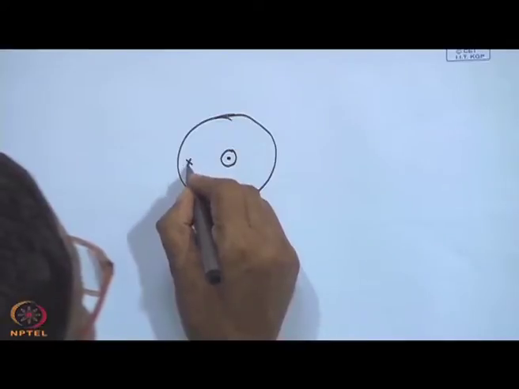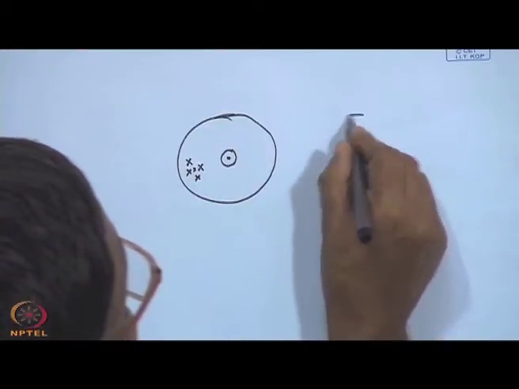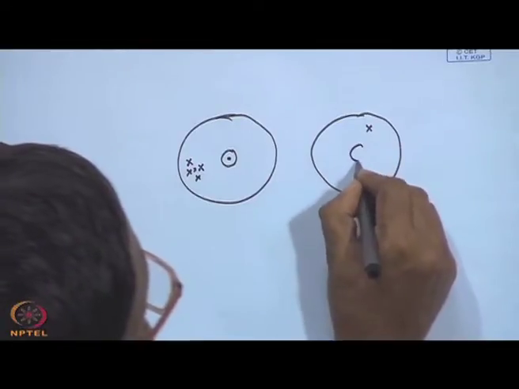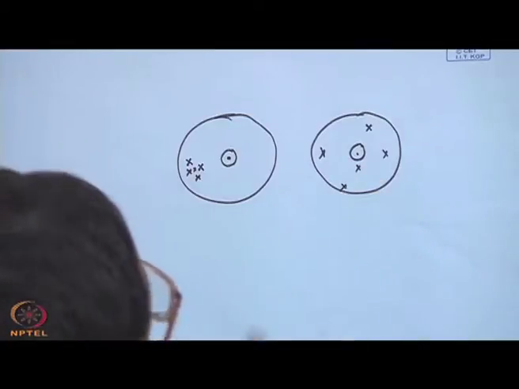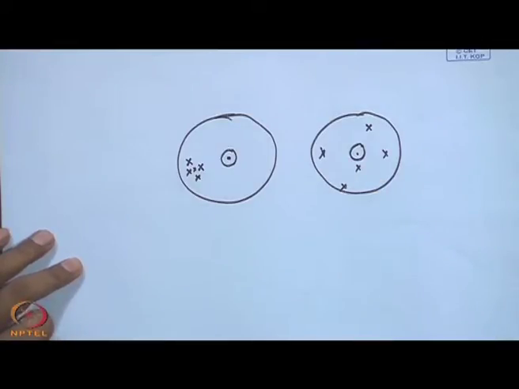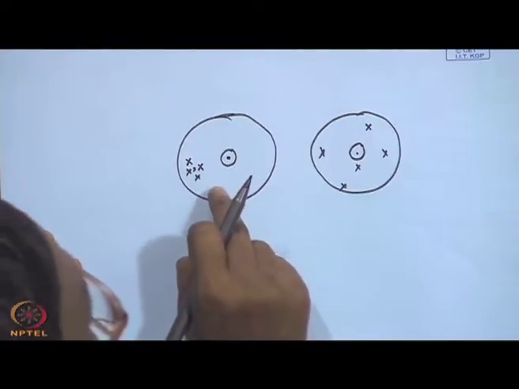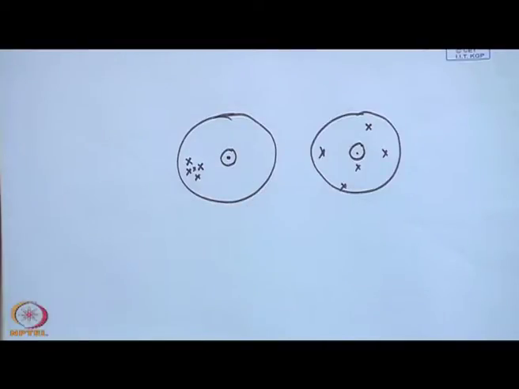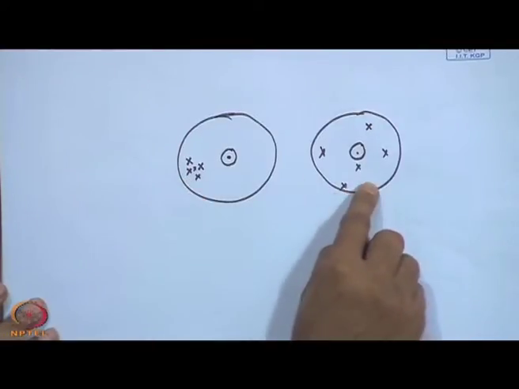Now, one shooter's shots are all here, and another shooter's shots are like this. You are the trainer, with 2 shooters A and B. By training, who will improve first? The first one, because the precision level of the first one is higher than the second one.